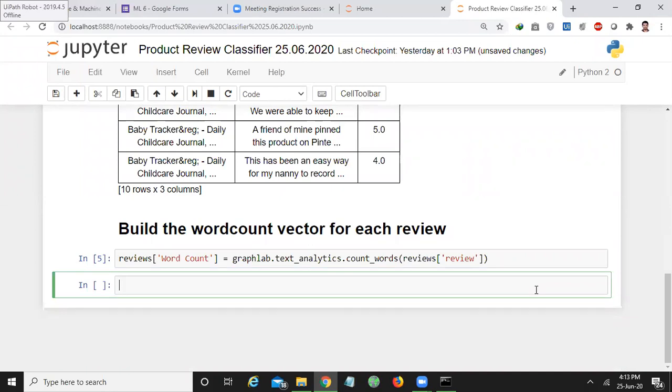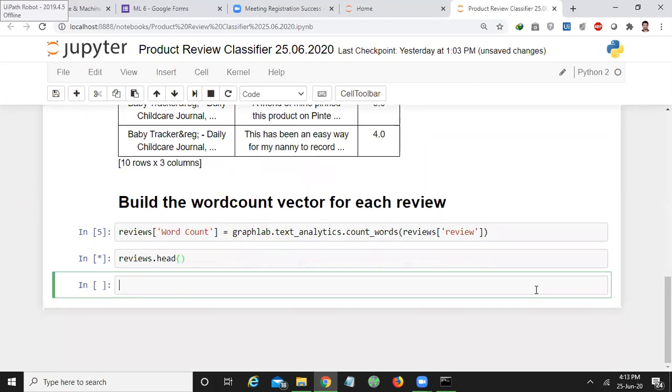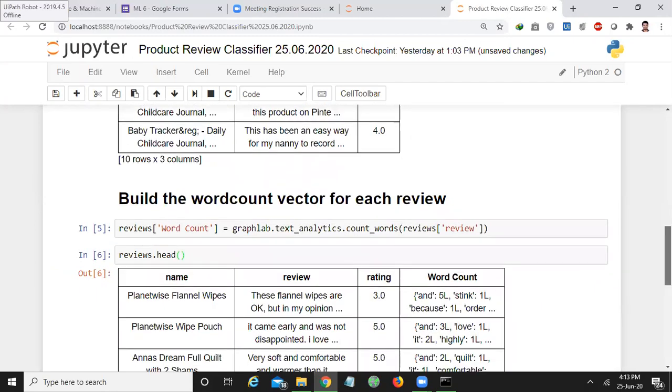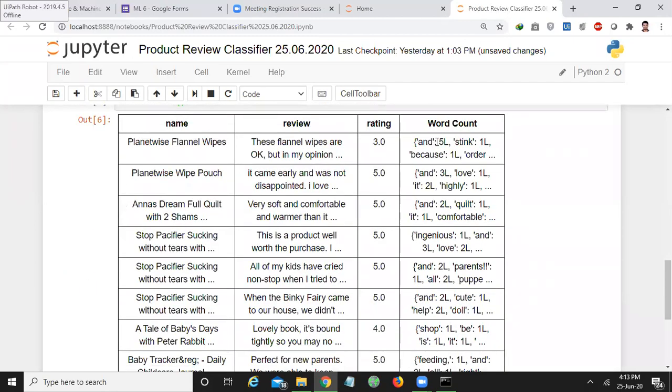Now let us check the data set once more after creating the new column called word count. See, it will look like this. Do you know what word count means? It will tokenize the review into individual words, and it calculates each and every word's frequency.